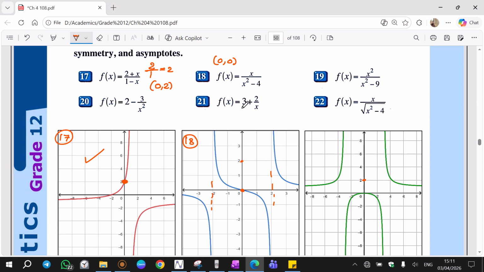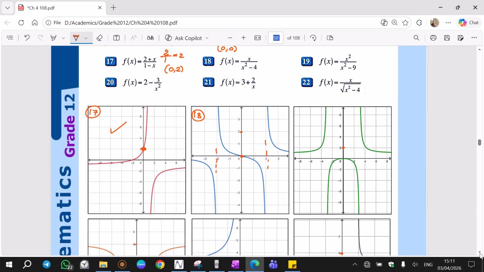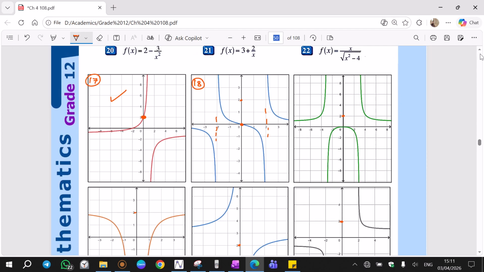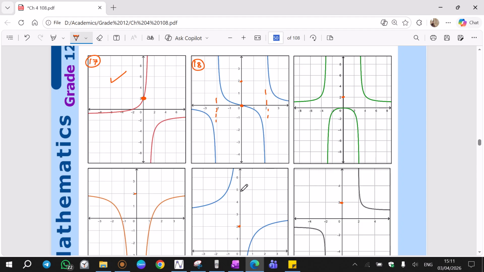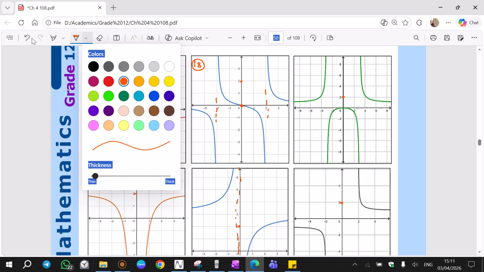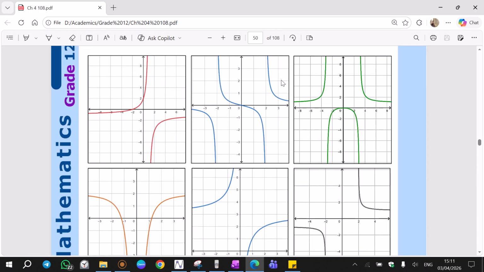Only 21 does not have a graph yet. If I put 0 in place of x in this function, it's undefined. At 0, yes, it is undefined. There is no graph there. But that's not enough. Let's put another number in place of x.